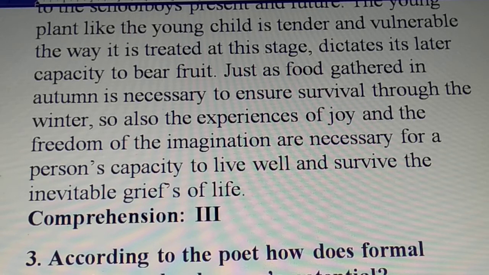Just as food gathered in autumn is necessary to ensure survival through the winter, so also the experiences of joy and the freedom of imagination are necessary to live well and survive the inevitable griefs of life. Very important, of course.